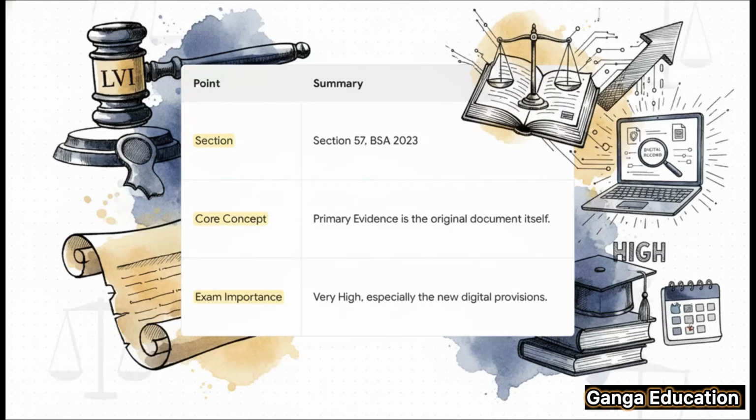For a quick final revision, lock these 3 things in your memory. First, the section number. It's Section 57. Second, the core concept. Primary evidence is the original document, which now explicitly includes electronic records. And third, its exam importance. It's very high, especially because of these new provisions on digital evidence.